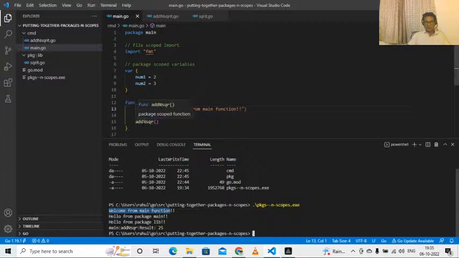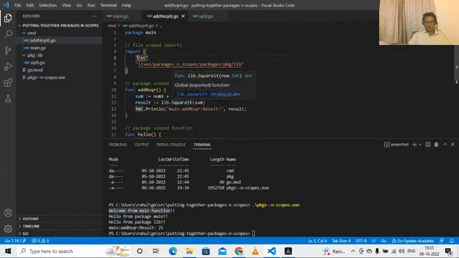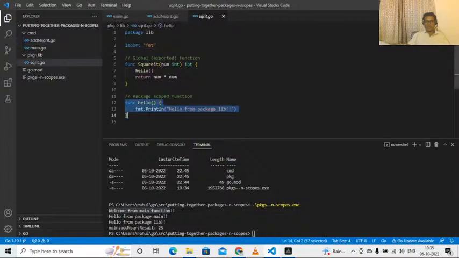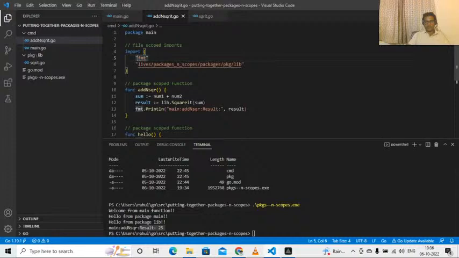At line number 15, I'm calling add and square. What is it doing? It is adding these two numbers and then calling the function square it from the lib package, which is just squaring it. Before squaring, it is printing a hello message using the hello function written inside the lib package. So this says hello from package lib, and it prints the actual result at line number 13 in this particular file.